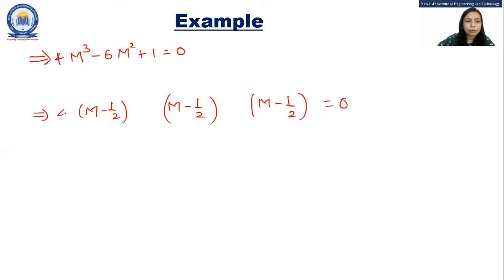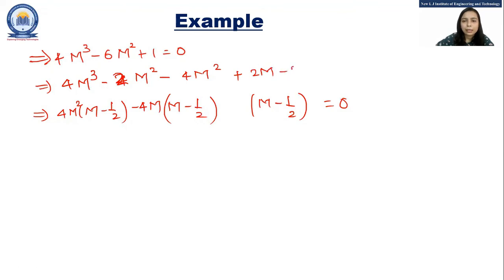So 4m cube minus 2m square minus 4m square, so this becomes minus 4m plus 2m, minus 2m, so minus 2 plus 1 would become 0.